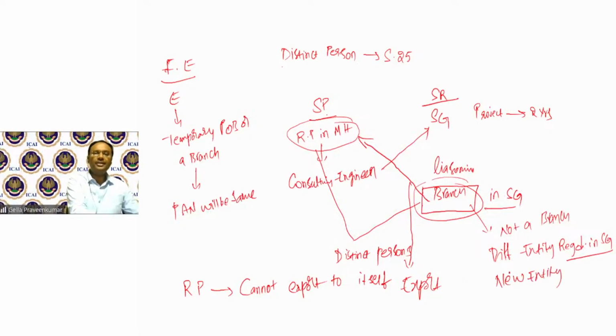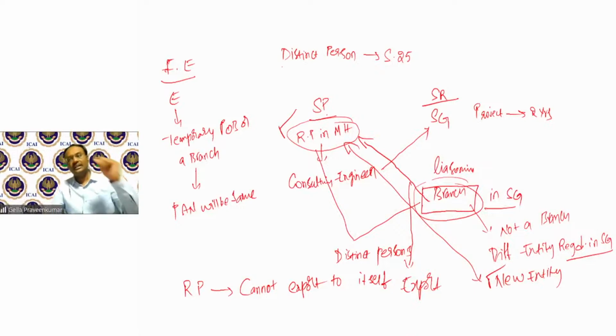When a new entity comes into the picture, this entity in India is different and this entity in Singapore is different. Then all the transactions between Maharashtra and this entity will be independent transactions. So this is a thin line of difference with respect to export of services.